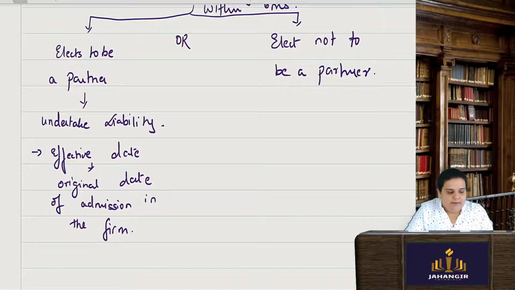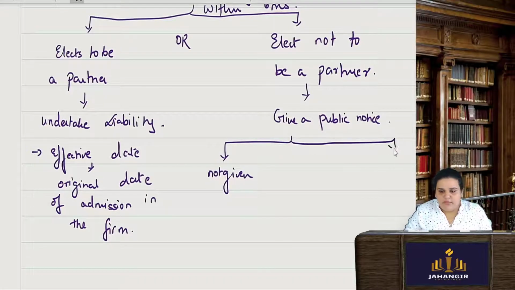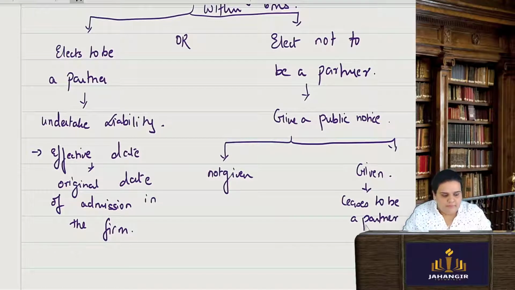Okay. But say suppose he does not want to become a partner, then he has to give a public notice. Now that public notice, say suppose it was not given, or say it was then given. Say suppose he has given a proper public notice, then he ceases to be a partner.